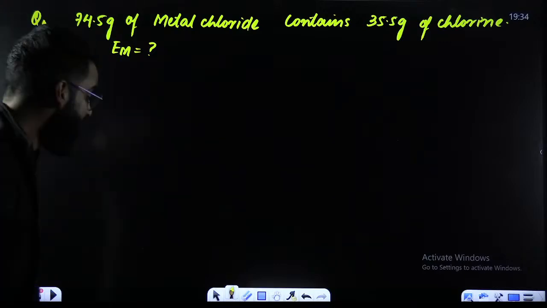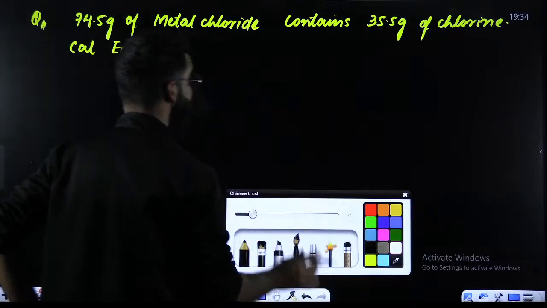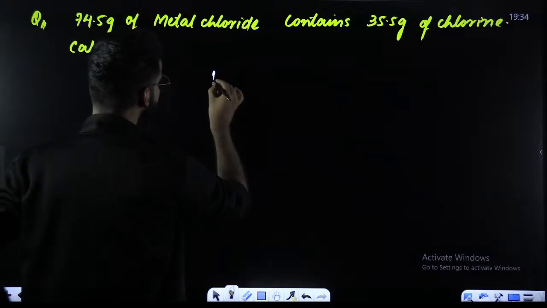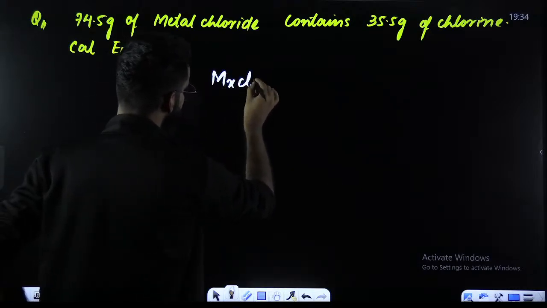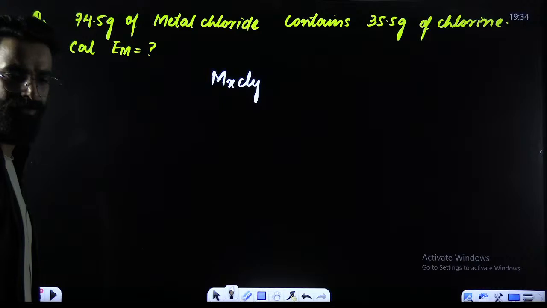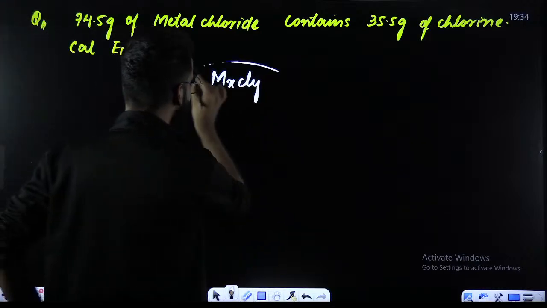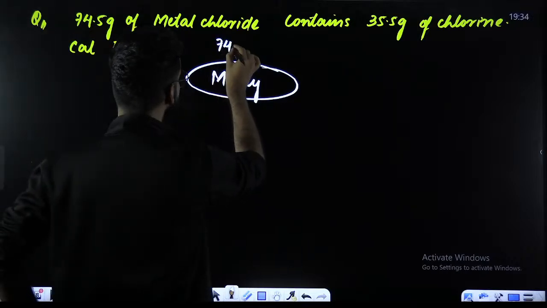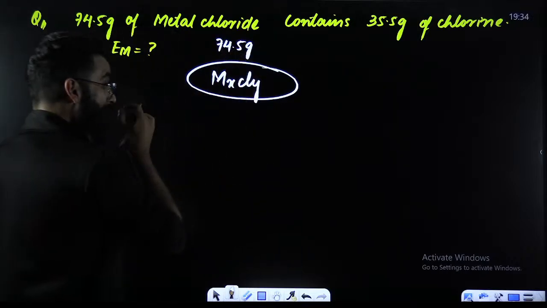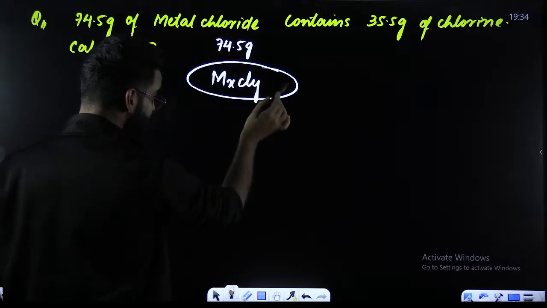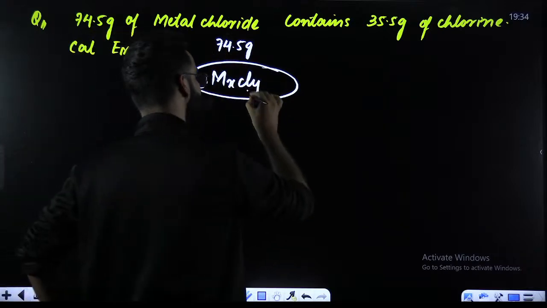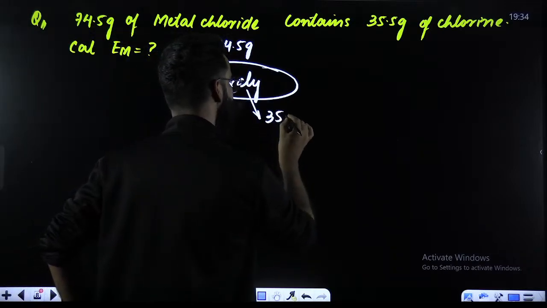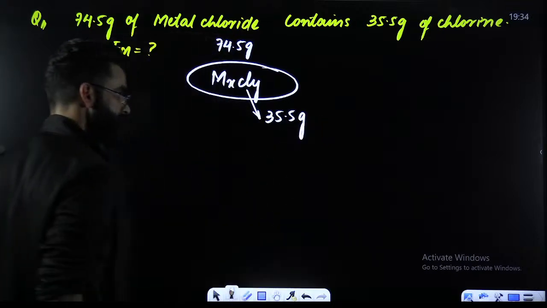The question is saying we have got a metallic chloride like this. What is the mass of the entire metallic chloride? If you look carefully, the mass of the entire metallic chloride is nothing but 74.5 grams. Now, as per the question, 74.5 grams of the metallic chloride contains 35.5 grams of chlorine.